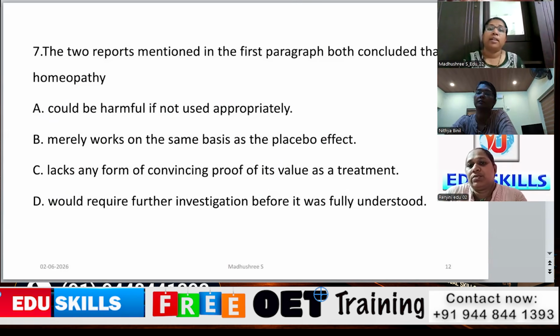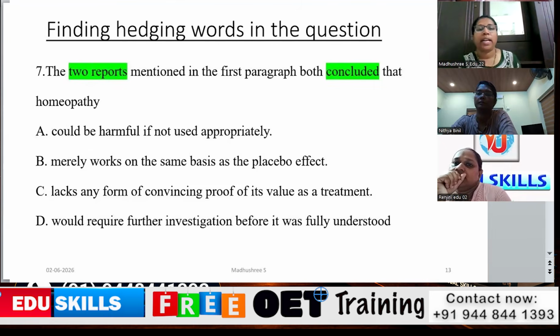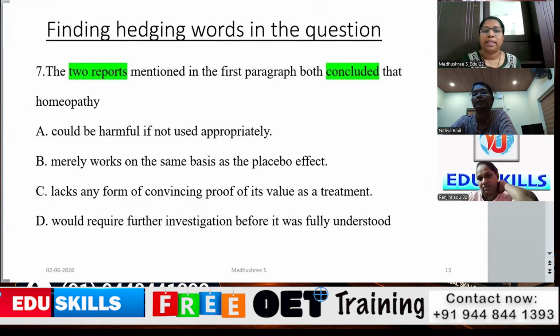So we have to highlight the key words in the question. So the key words are like 2 reports. So you're finding the 2 reports. So there are some 2 reports, which are given by different associations or different organizations, and also they conclude. So it says that it's concluded that. So there is a result which has been given from the 2 reports.